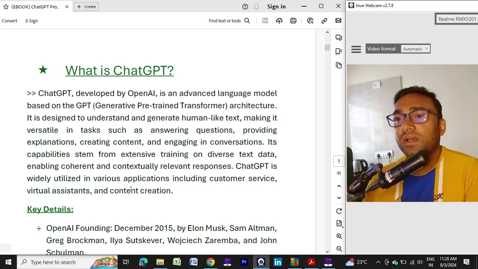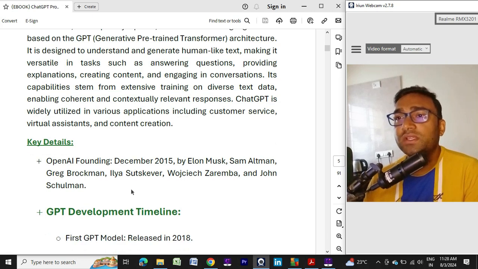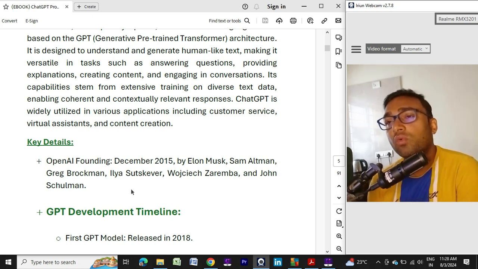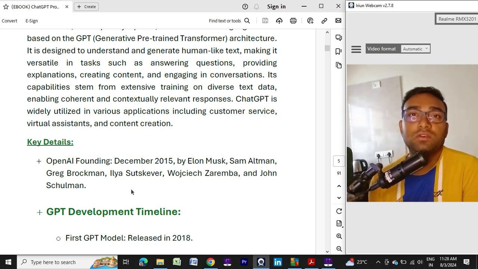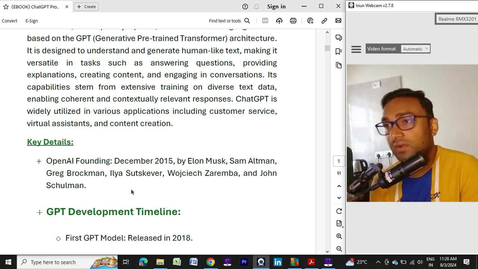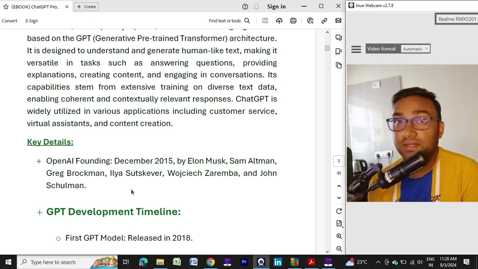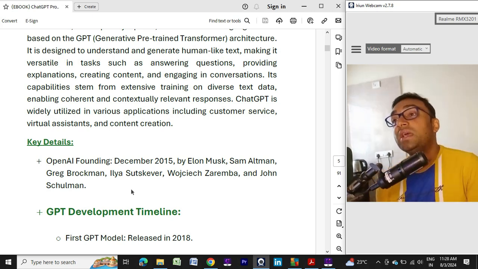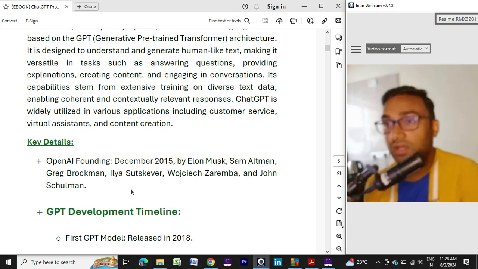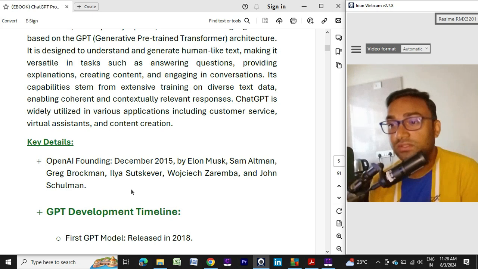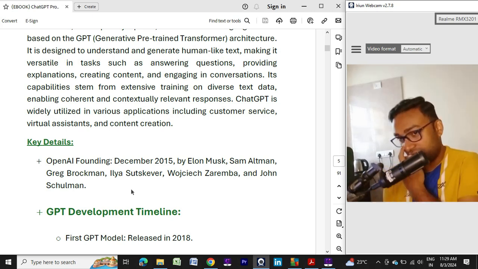For more detail, the company name is OpenAI, and that company created this GPT format. OpenAI was created in December 2015. So who were the founders? I am talking about OpenAI at that time. The founder at that time was Elon Musk also. It was unknown to me that Elon Musk was involved in this project, but then I came to know it.